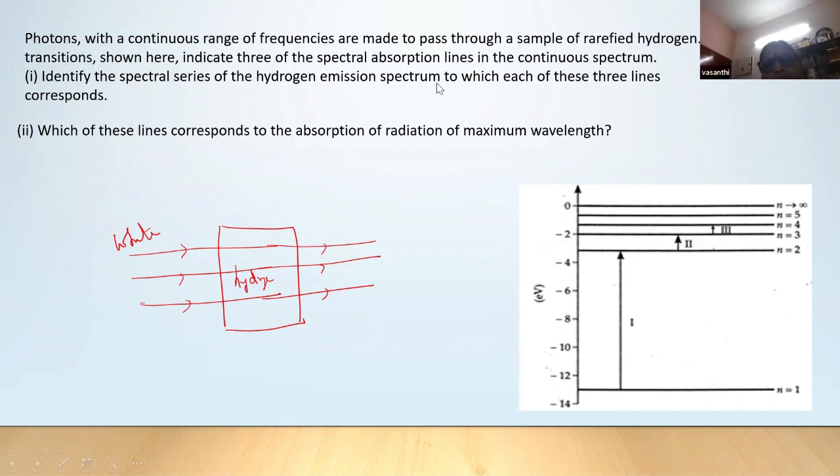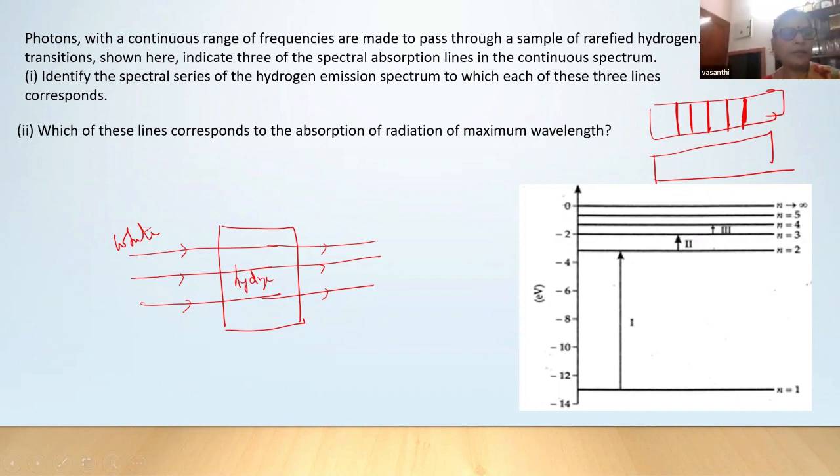How will you identify between the emission spectrum and absorption spectrum? In the emission spectrum, you will get bright lines. Suppose these are the lines obtained. In the absorption spectrum, when you are passing white light through hydrogen, you know that good emitters are good absorbers.